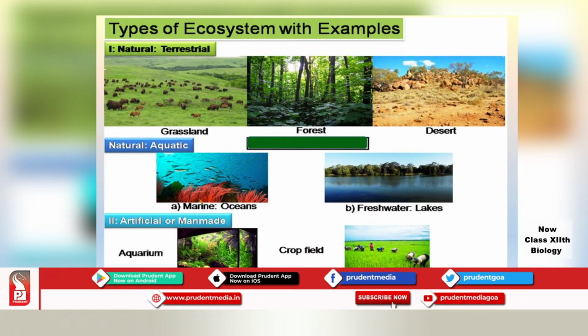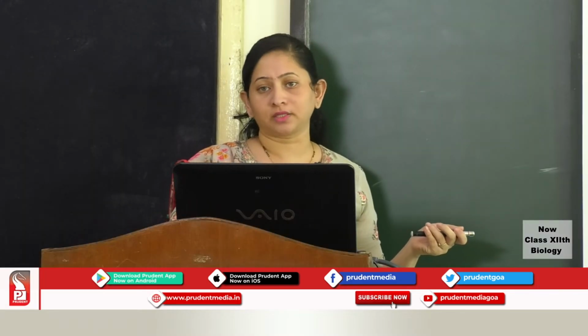Terrestrial ecosystem examples are grassland, forest, and desert. Similarly, in the next category, we have oceans and lakes. And in the man-made or artificial ecosystem, we have an aquarium or even crop fields, which will have their own abiotic and biotic factors.